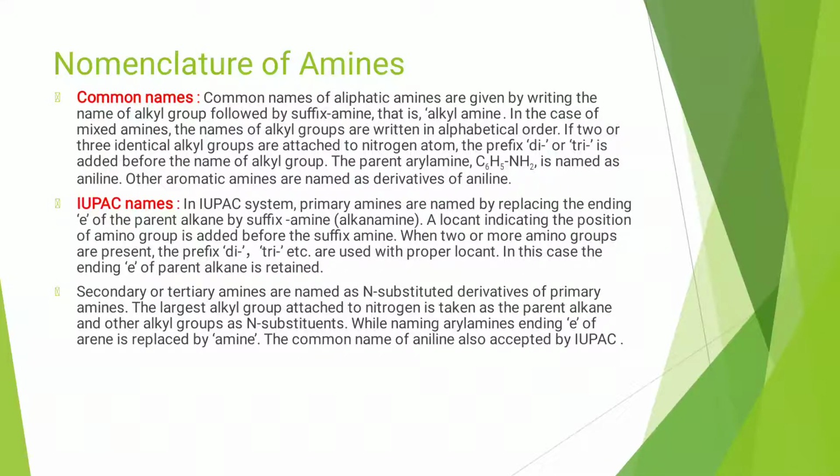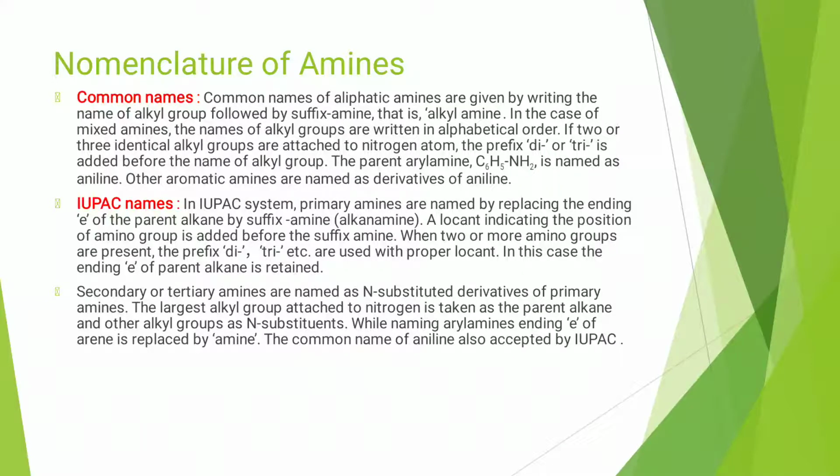When there are two amino groups, then prefixes like di, and if 3 are there, tri, etc. are used with proper locants. In this case, the ending E of the parent is retained in case of di, tri, etc. Secondary or tertiary amines are named as N-substituted derivatives of primary amines.